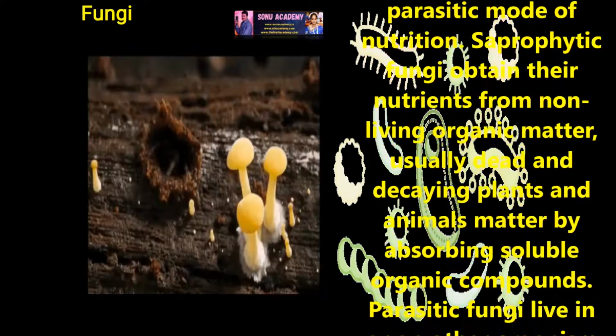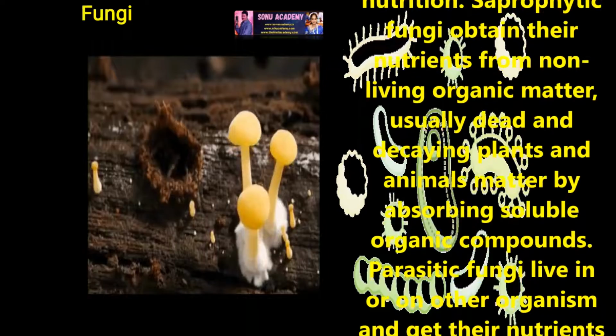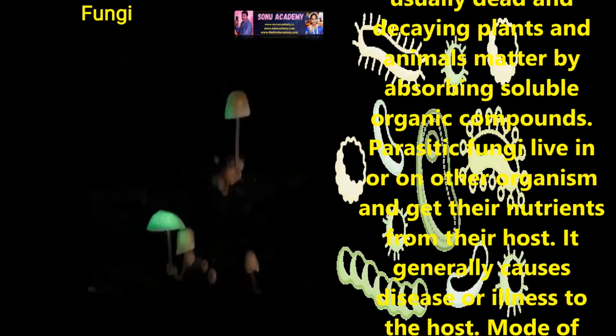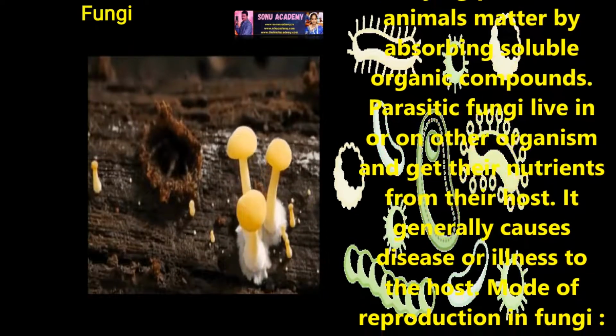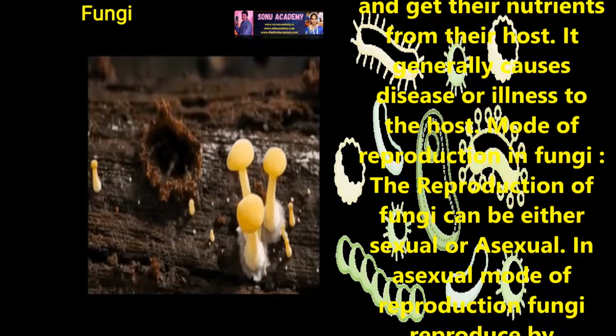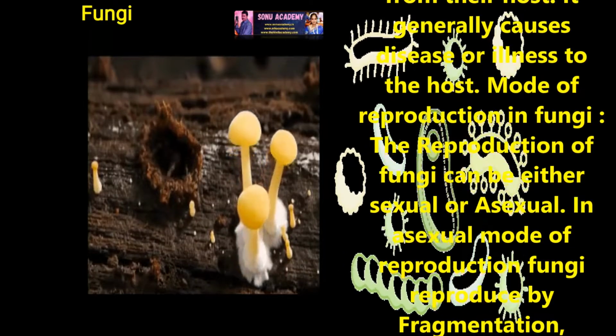Saprophytic fungi obtain their nutrients from non-living organic matter, usually dead and decaying plant and animal matter, by absorbing soluble organic compounds. Parasitic fungi live in or on other organisms and get their nutrients from their host. It generally causes diseases or illness to the host.